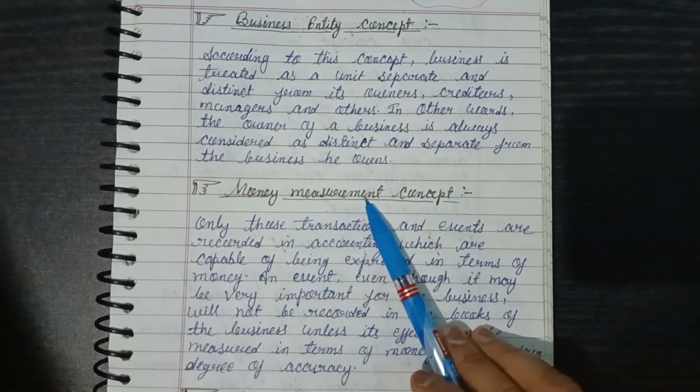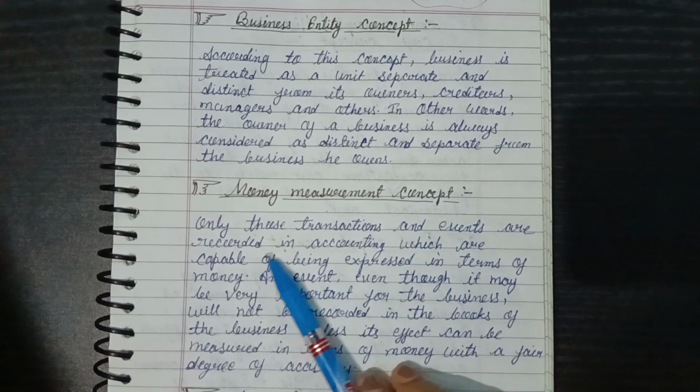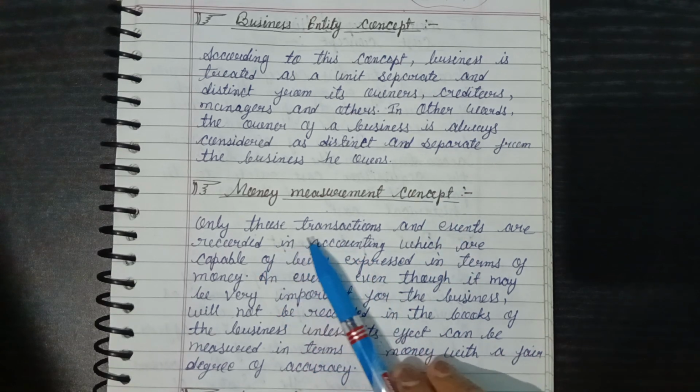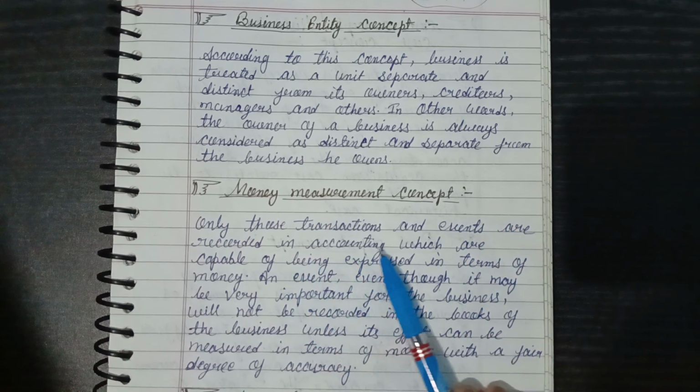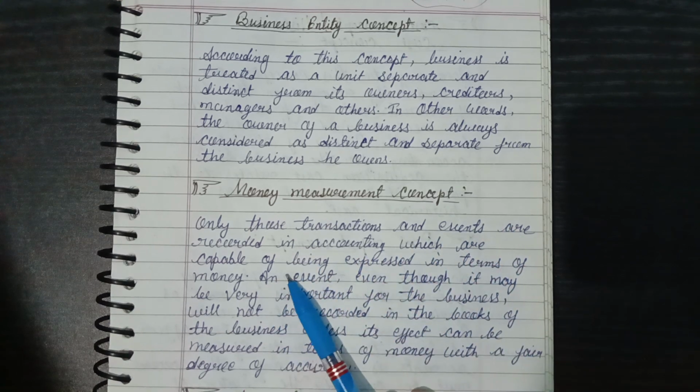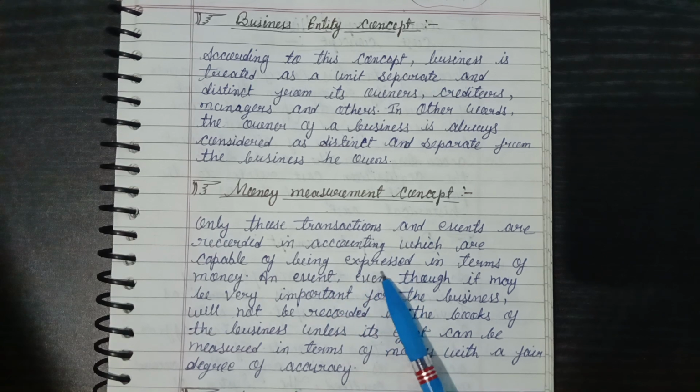Next, money measurement concept. Only those transactions and events are recorded in accounting which are capable of being expressed in terms of money.